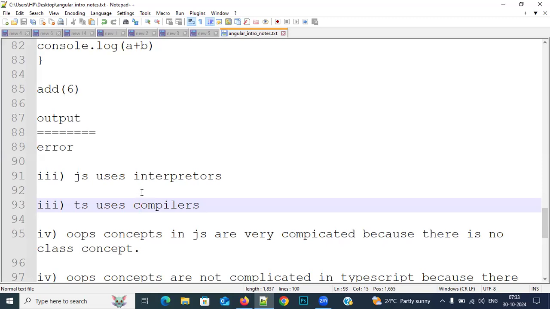Interpreters will convert our code line by line, and they will throw errors one by one. For example, you are writing 20 lines of code using JavaScript. At line numbers 2, 4, 6 there are errors, mistakes, but you did not identify them, and you have executed the code. Then what will we get?